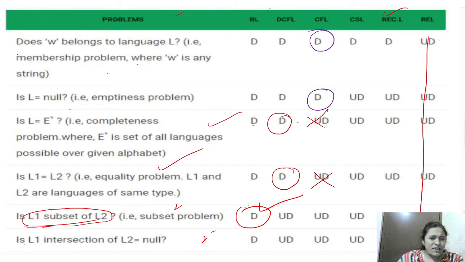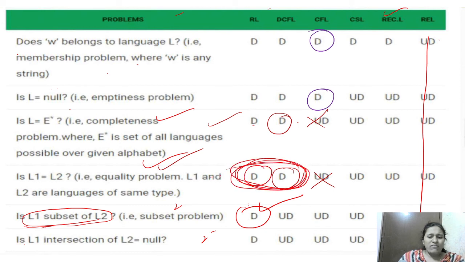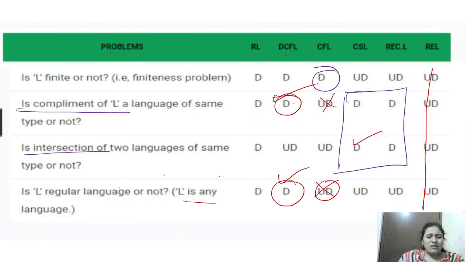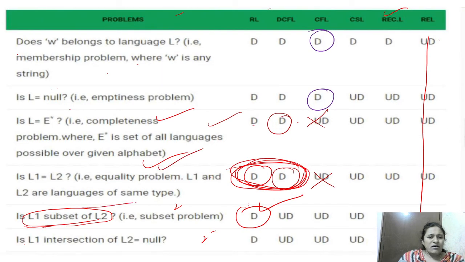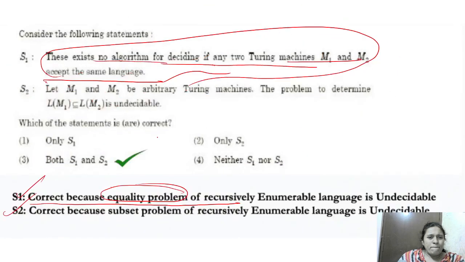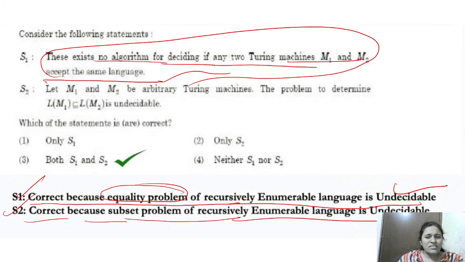Equality problem. This is completeness and equality. Equality is decidable for regular and DCFL only. For these two only, the equality problem is decidable, that means are the languages of the same type, and completeness also for DCFL and regular. Because for recursively enumerable languages, the equality problem is undecidable. S2 is correct because the subset problem of recursively enumerable languages is also undecidable.